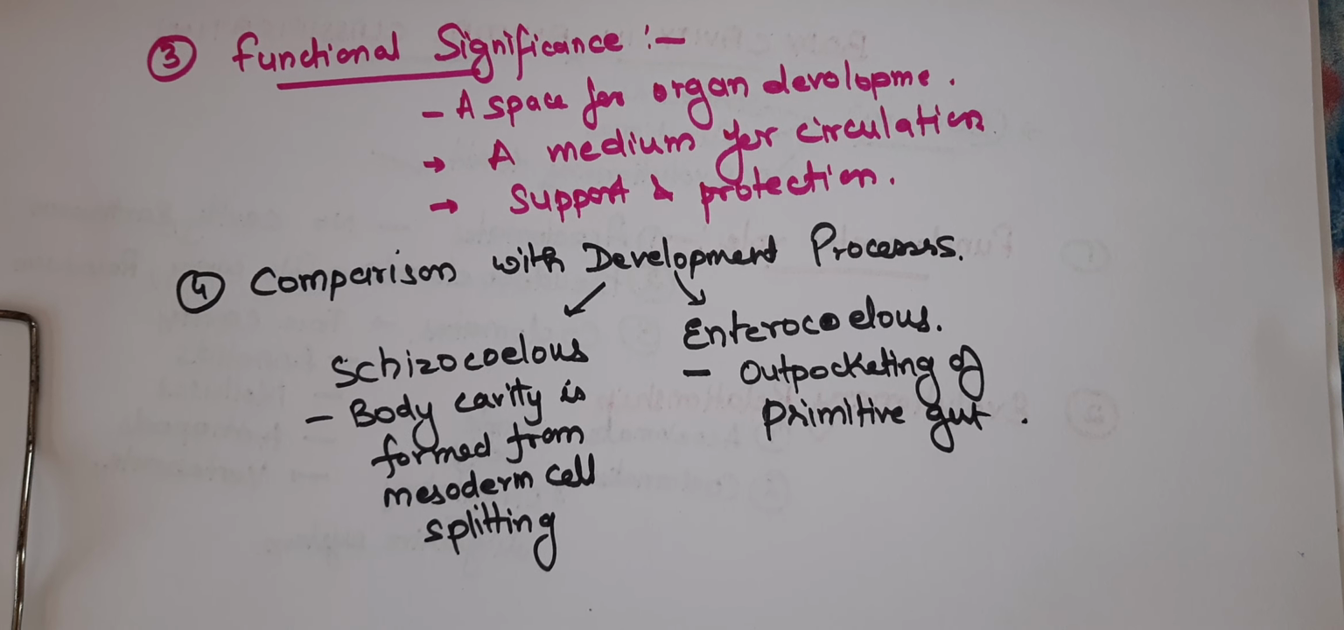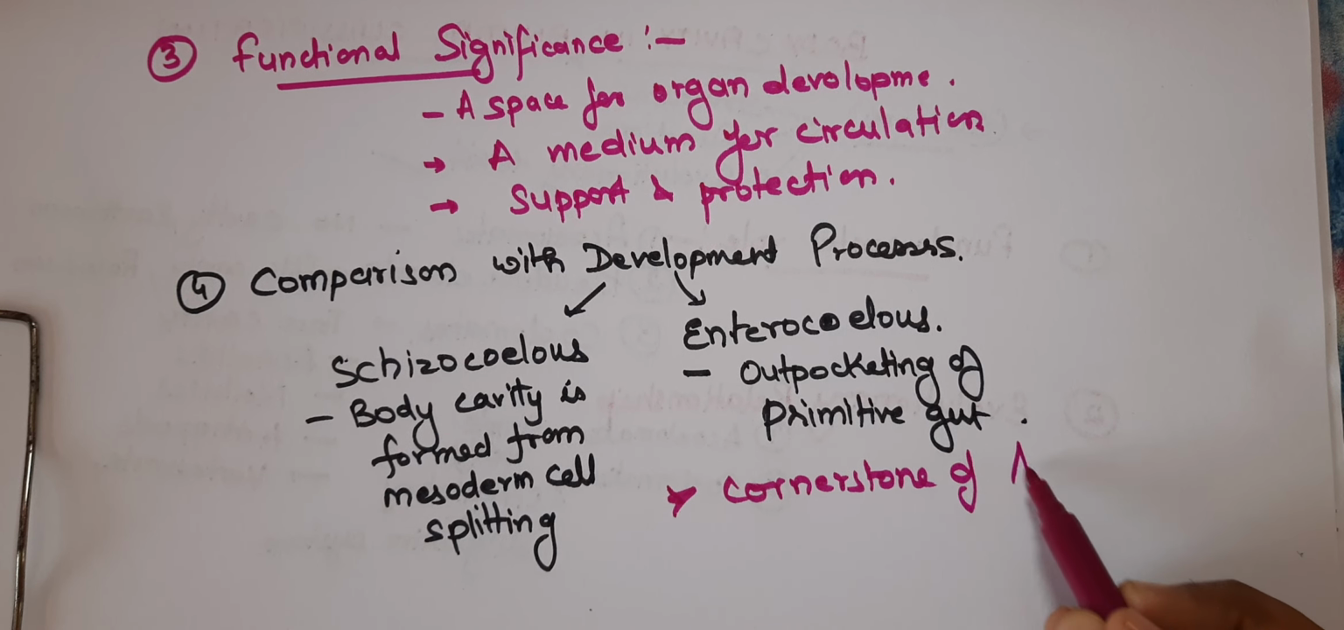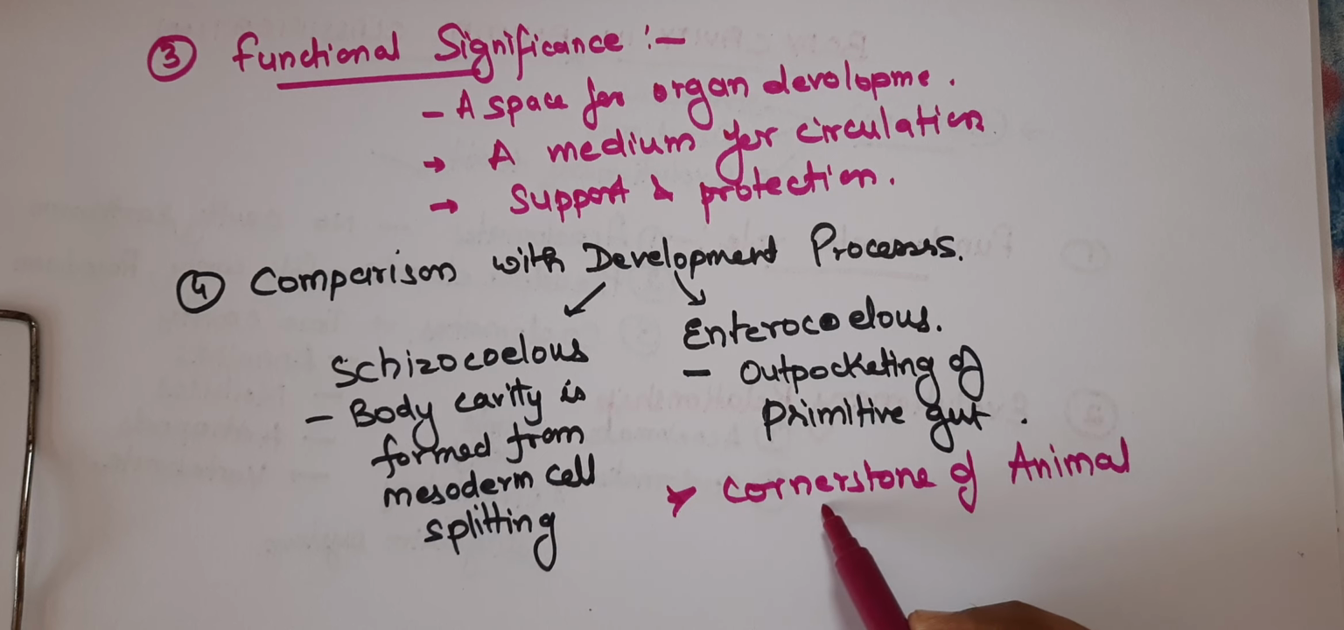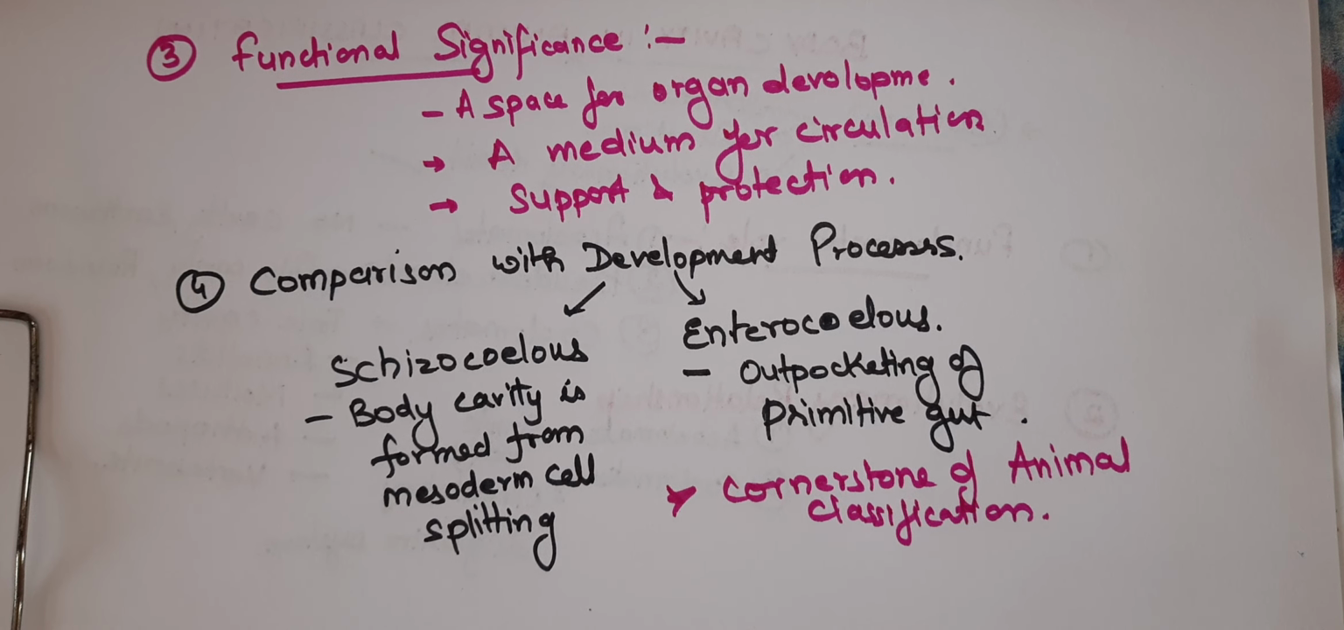If we want a concluding note, then students, the nature of the body cavity and the coelom is a cornerstone of animal classification. It distinguishes organisms based on their structure, organization, and evolutionary advancement. And it also bridges the gap between anatomical traits and phylogenetic relationships, offering a comprehensive understanding of animal diversity. So this is all about the body cavity.